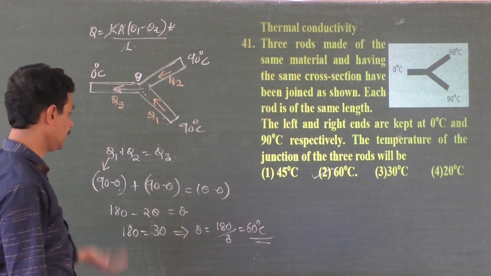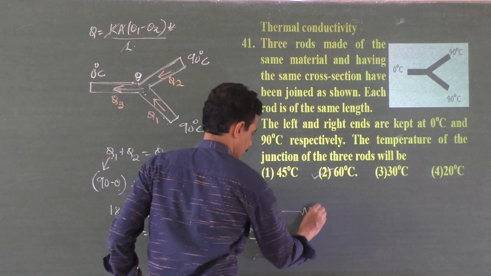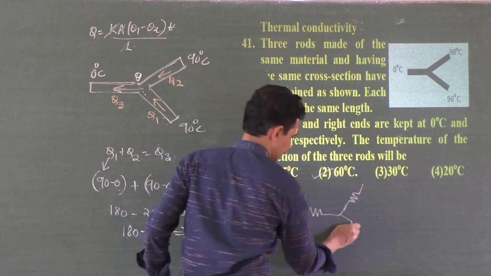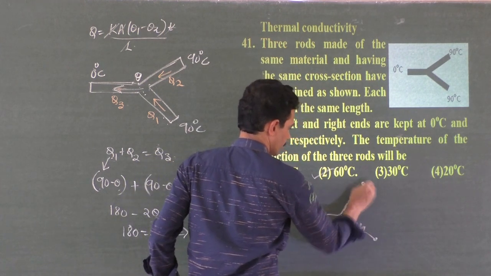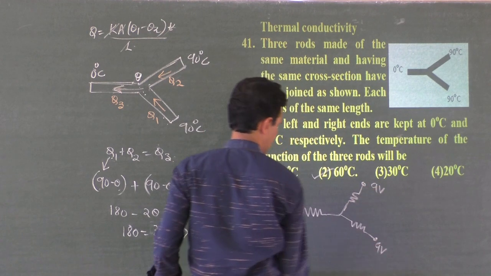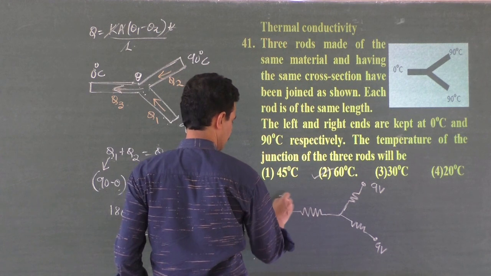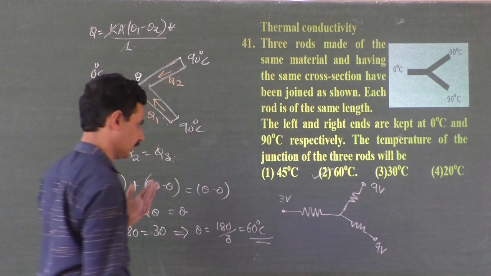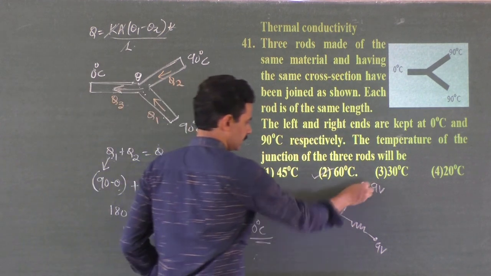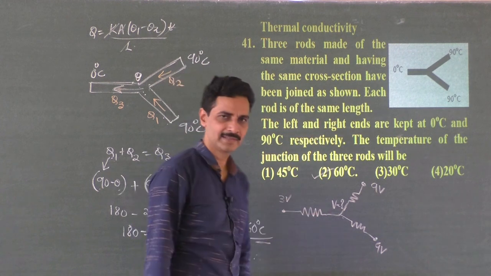You can have a similar problem in current electricity also. 3 resistors are joined like this. Potential here is 9 volt, potential here is 9 volt and potential here is say some 3 volt, something like this. May not be 0 volt. Okay, maybe 0 volt also. Now current should move from higher to lower potential. What is the potential here? That is the question. Suppose all the resistors are same.